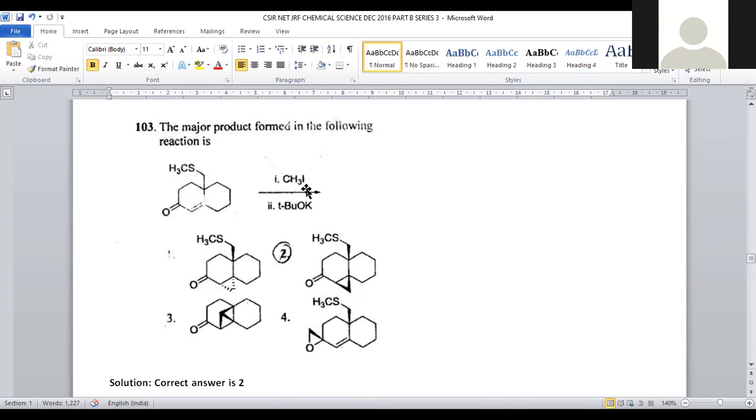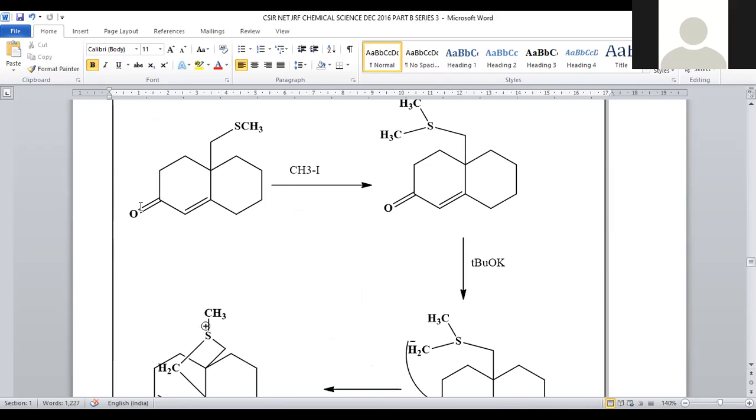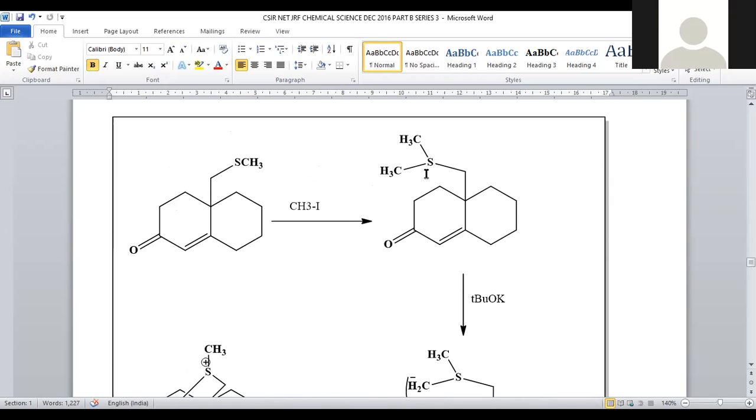First, it is treated with methyl iodide. So methylation is carried out. Potassium tertiary butoxide is the base, and it will be added. Then what is the final product? Let us predict through the mechanism. We are taking the starting material, the alpha, beta unsaturated carbonyl compound. Upon treating with methyl iodide, sulfur, being a member of the oxygen family, has 2 lone pairs of electrons around it, and the methyl group will be added, and the dimethylated sulfur product will be obtained.